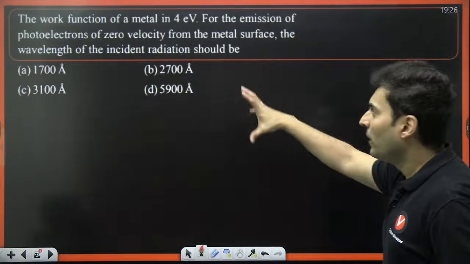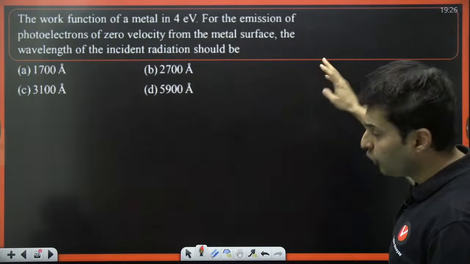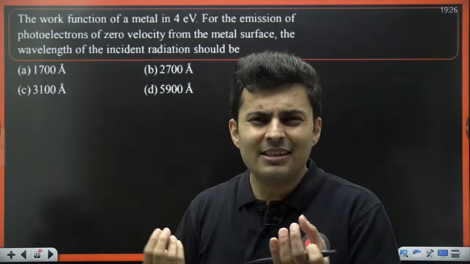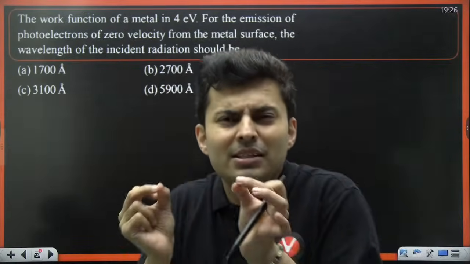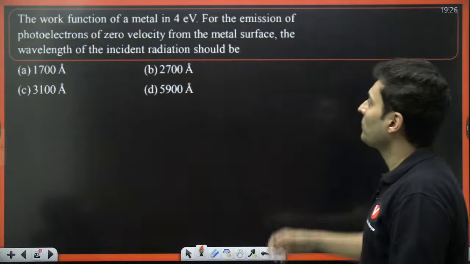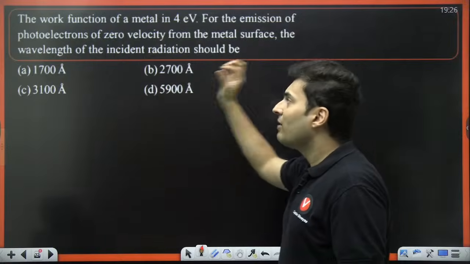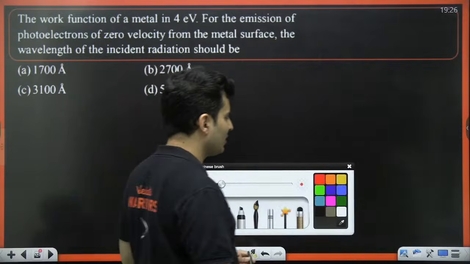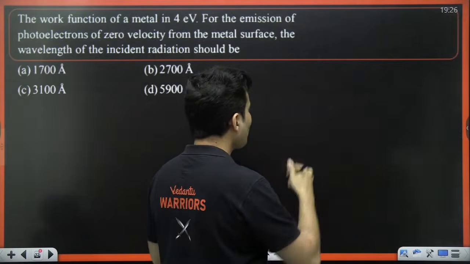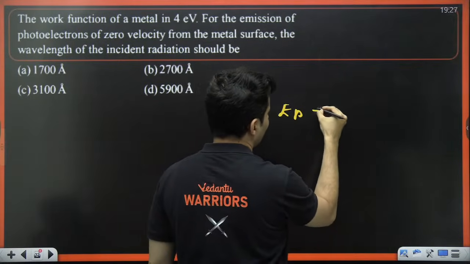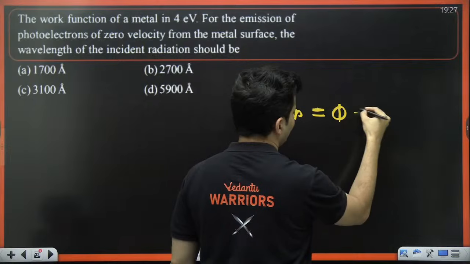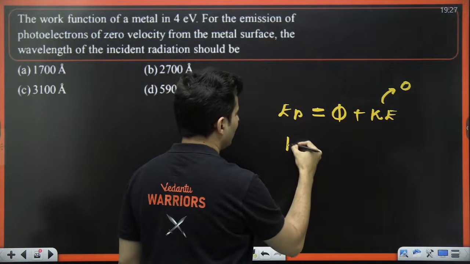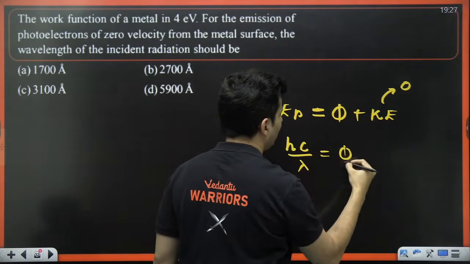Next question. Work function of a metal is 4 electron volt. For photoelectrons to come out with 0 velocity, meaning they should just come out, just that minimum energy is there, how much light wavelength should be falling on that metallic surface? Just think about it. Just means you have energy of the photon, which is equal to work function plus kinetic energy. This should just come out, that means kinetic energy is 0. So the energy of the photon hc by lambda should be equal to phi.